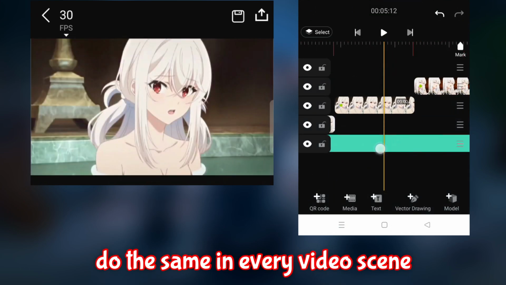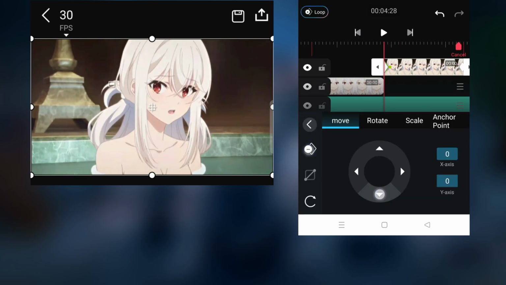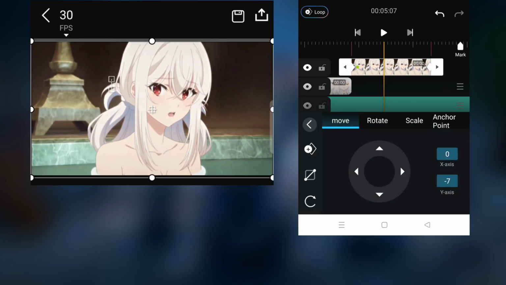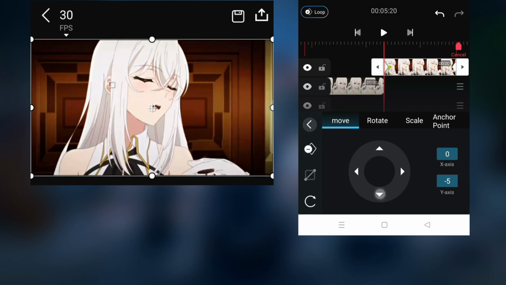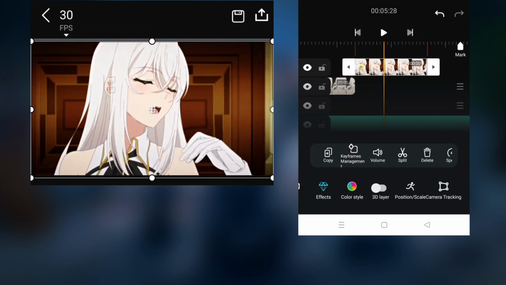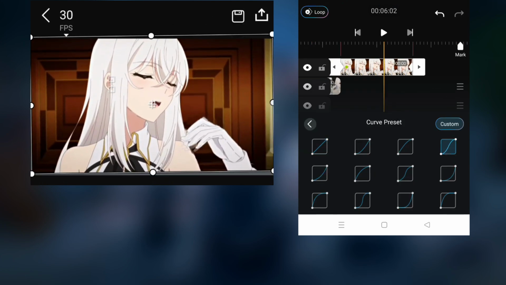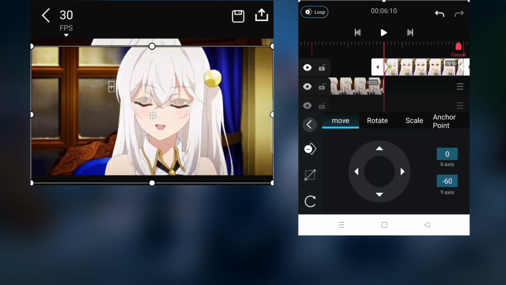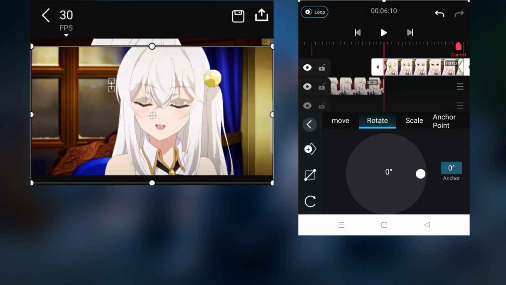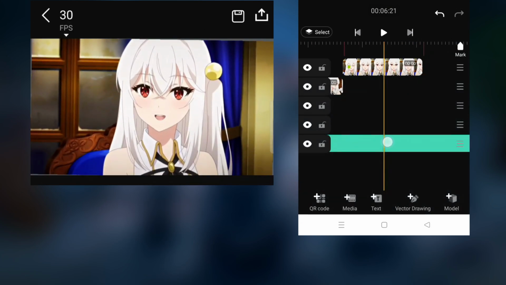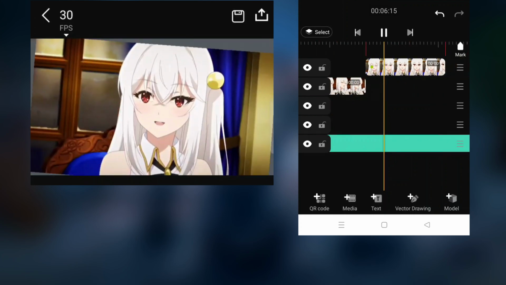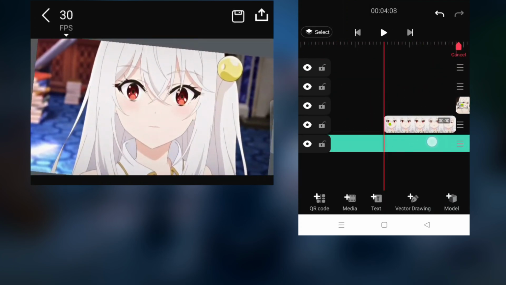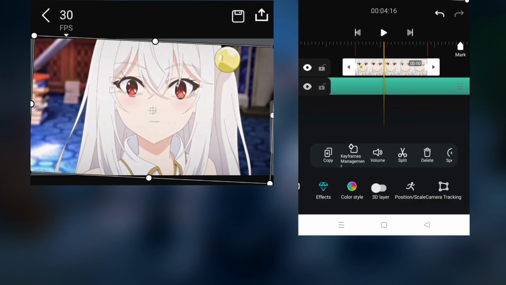Do the same in every video scene. Add tiles effect.